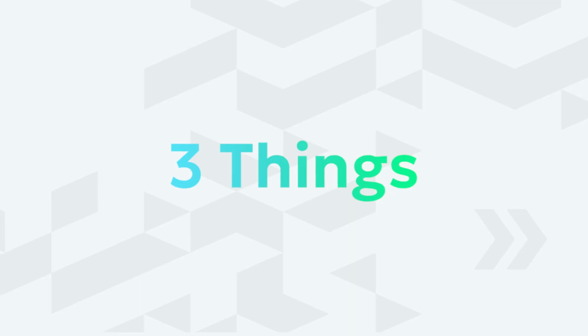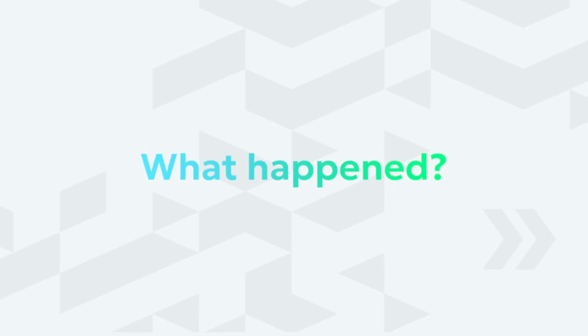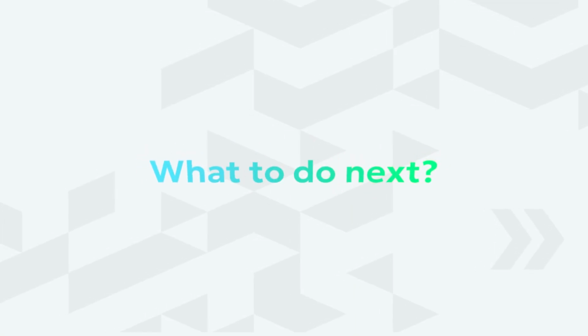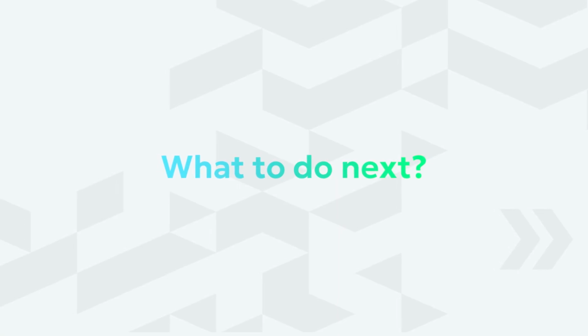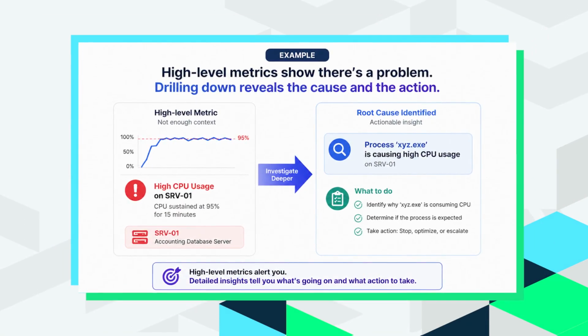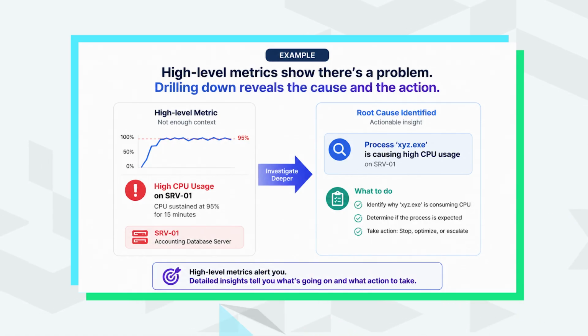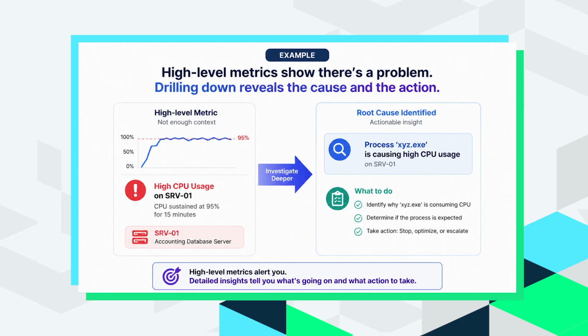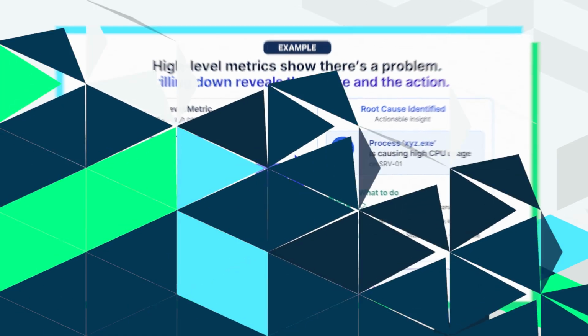Key principle number 3. Provide immediate, actionable context. Every alert should answer 3 things: what happened, why it matters, and what to do next. For example, high CPU usage on SRV-01 doesn't help much, but CPU sustained at 95% for 15 minutes on SRV-01, a accounting database server, potentially impacting performance, investigate process xyz.exe tells you exactly what's going on and what action to take.